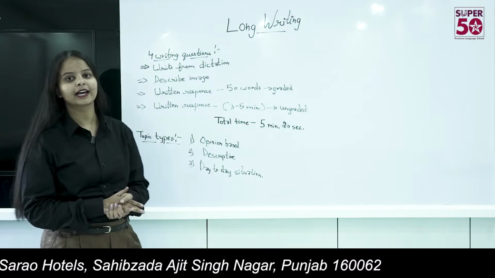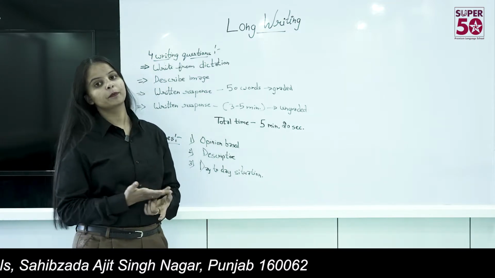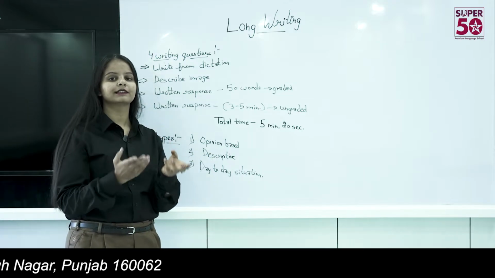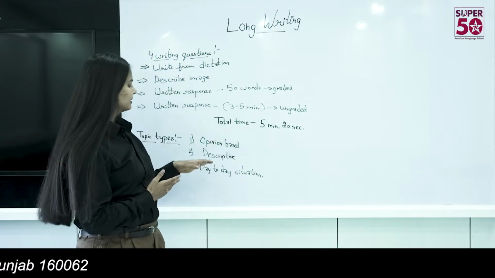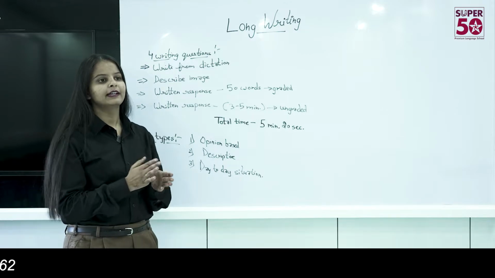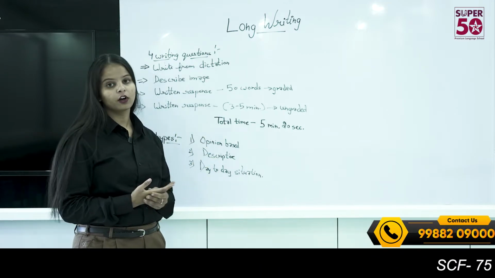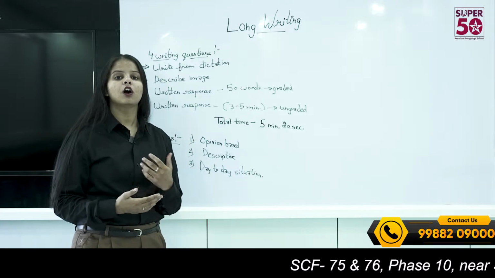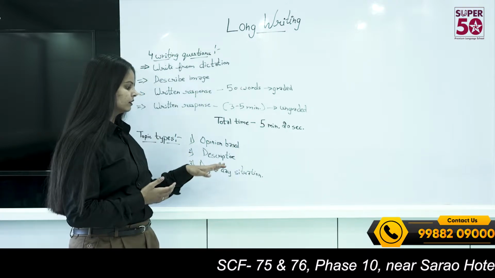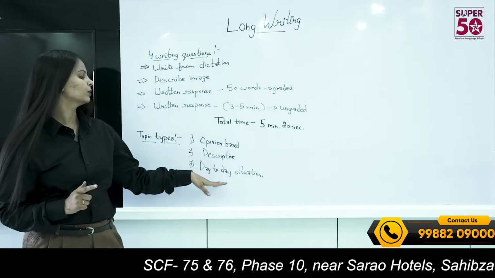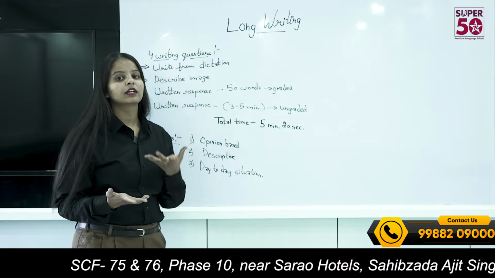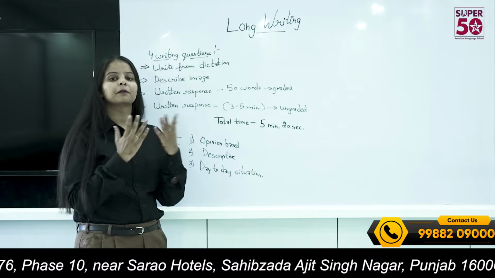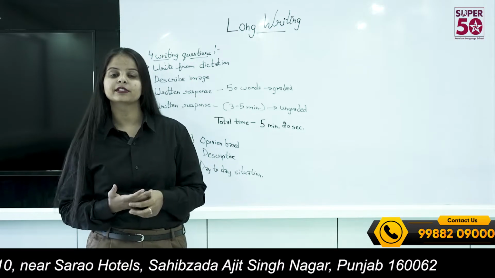There are topic types. Which types of topics come in the Duolingo English test? The first one is opinion based, that is agree or disagree. The second one is descriptive. It can be related to any geographical location, or describing any person or any sport. It can be anything, only description. The third one is day-to-day situations. Nowadays, whatever is happening in your society, it can be related to that. And there are many more types also, like problems and solutions.